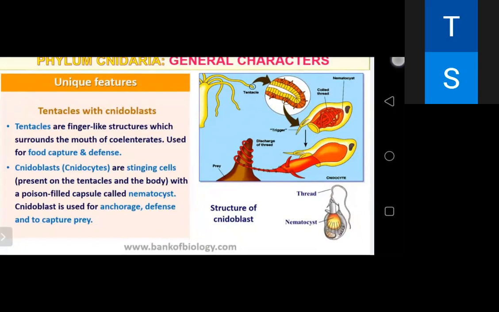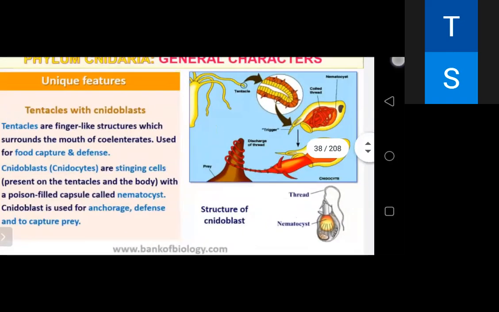The tentacles are finger-like structures which surround the mouth of Coelenterata, used for food capture and defense. And cnidoblasts, the cnidarians' cnidocytes, are stinging cells. They are present on the tentacles and the body with a poisonous fluid in a capsule called nematocyst. That capsule name is nematocyst. Cnidoblast is used for defense and to capture prey. See the structure of cnidoblast.